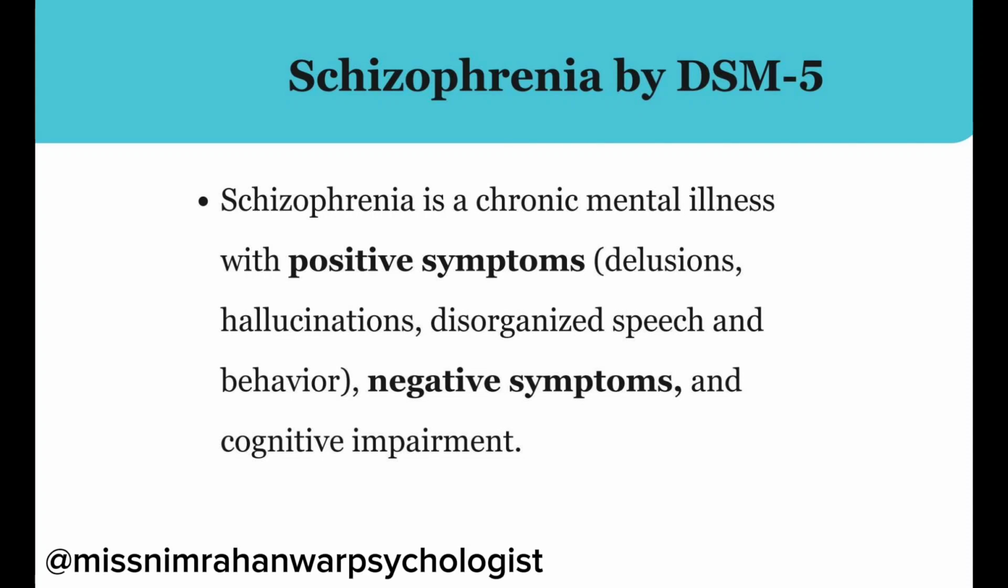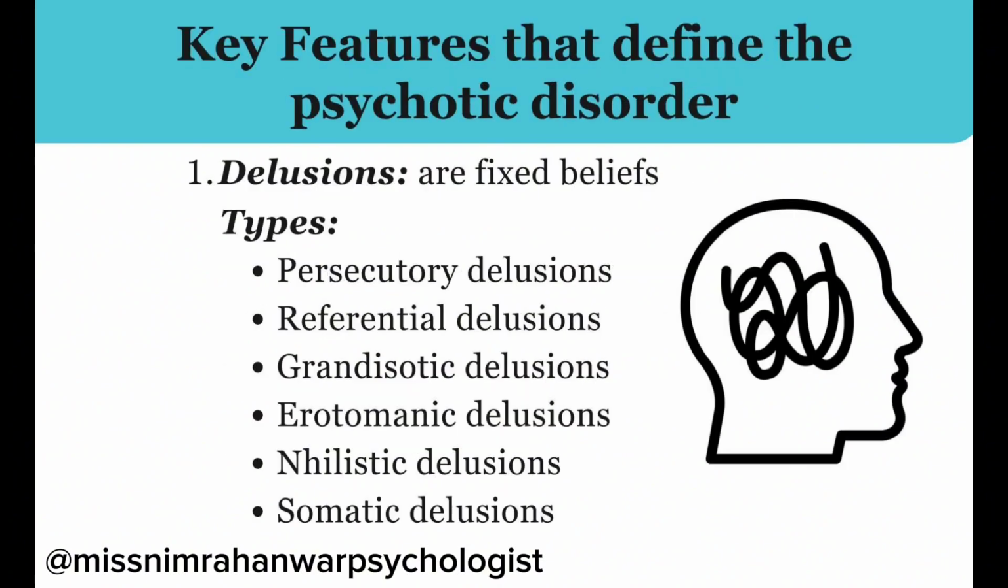Schizophrenia by DSM-5, the Diagnostic and Statistical Manual of Mental Disorders: schizophrenia is a chronic mental illness with positive symptoms and negative symptoms. Positive symptoms include delusions, hallucinations, disorganized speech and behavior; then negative symptoms, and cognitive impairment. These three domains are characterized by DSM-5 for schizophrenia disorder. In the next slides, we will discuss the positive symptoms, negative symptoms and cognitive impairment.